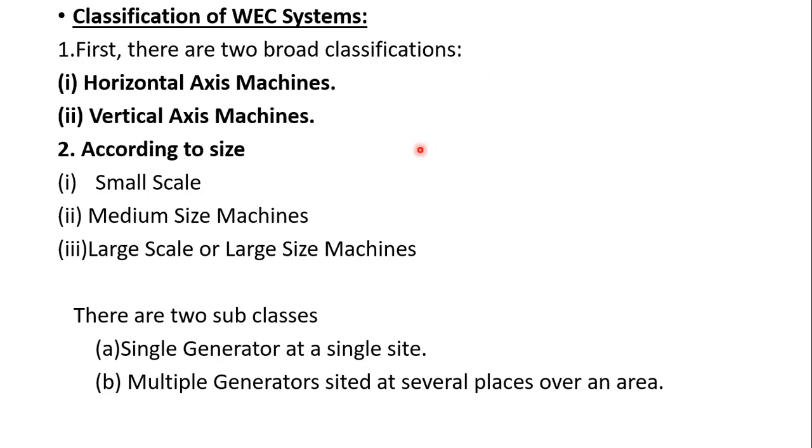So this is the classification. The main classification is horizontal axis machines and vertical axis machines. And according to different sizes, output power and rotational speed, these are again classified into subtypes. First, according to the broad classification, horizontal and vertical; according to size, small, medium and large. Next classification we will see.